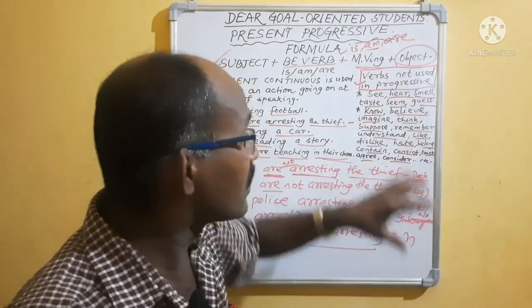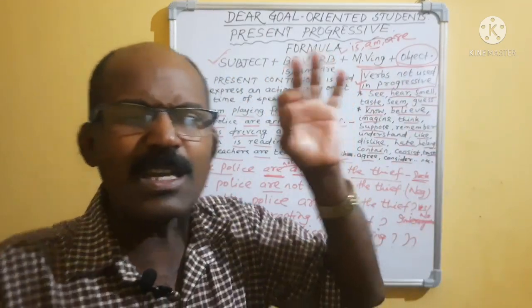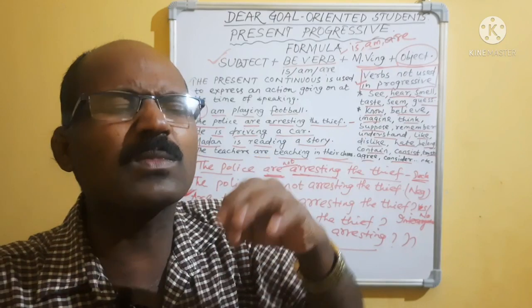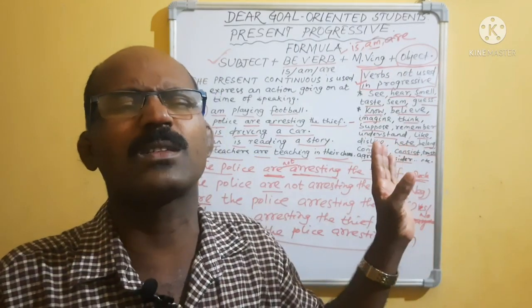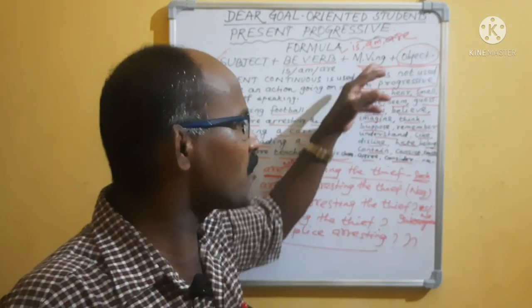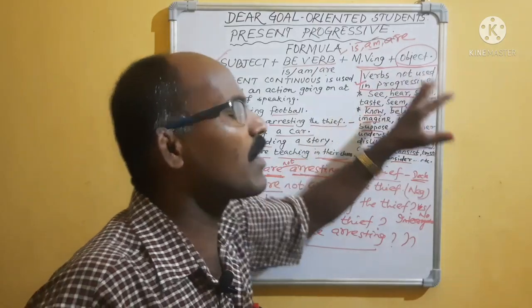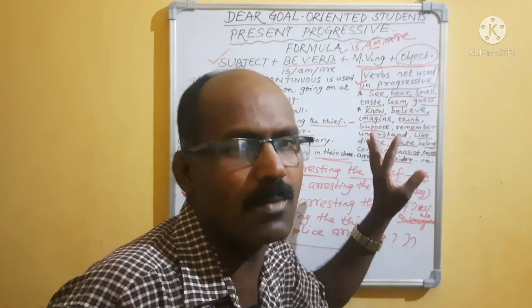But please remember, these verbs you should not use as continuous. If you use them as continuous, the listener will not be happy to listen. Okay, that is my sincere request. Please, these verbs should be taken care of. Not only these, there are many more, but the general verbs I have taken for the example.